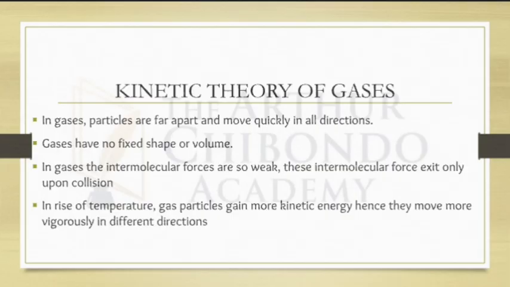They move randomly in all directions because they have weak intermolecular forces. So we are saying gases have no fixed shape or volume. You know that. Sunganene kuti shape ya gas imaoneka chonchi kapena volume ya gas ndi ya chonchi. This is because gases, they are far apart. Their intermolecular force is very weak. That cannot be determined. So we are saying in gases, the intermolecular forces are so weak. These intermolecular forces exist only upon collision. Intermolecular force ya gases imaoneka pokhapokha ma gases aja akhale zoti agundana wina ndi mnzake. Akakhala agundana pamene pamabwera weak intermolecular force.